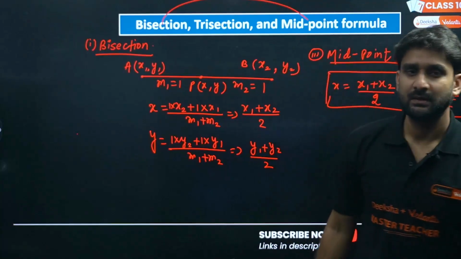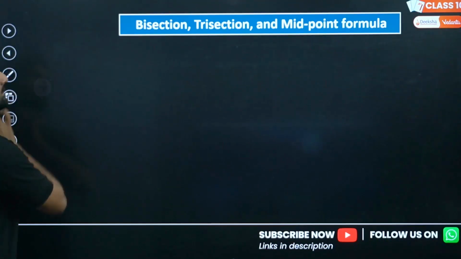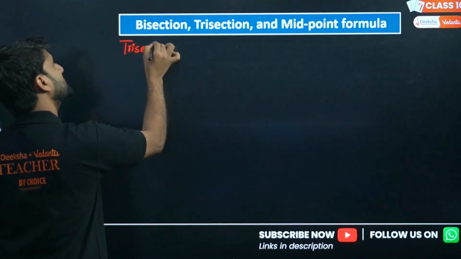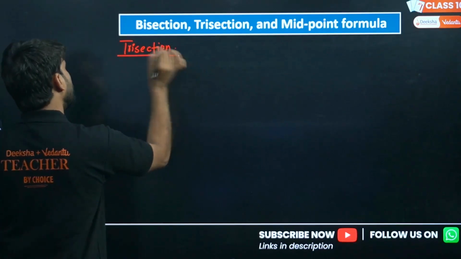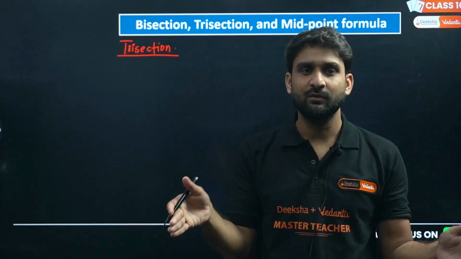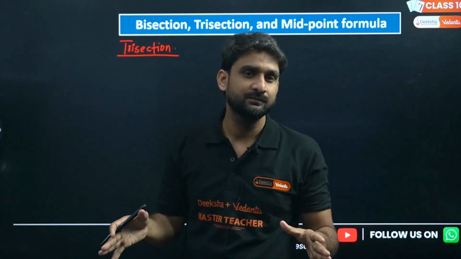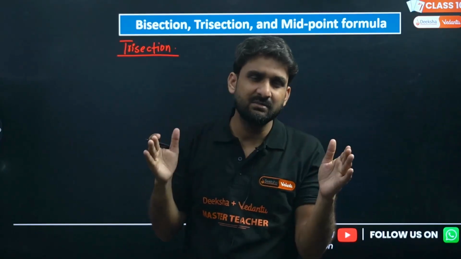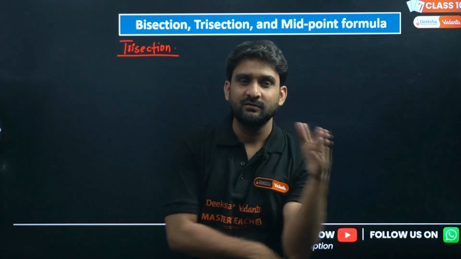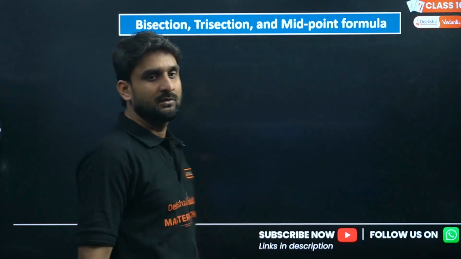Let's move to the trisection. So I'm erasing it. Now, my lovely kids, trisection. Tri indicates three and section means parts. So when a line segment joining two points is divided into three equal parts, how many points will be on the line which divide the two extreme points into equal parts? There will be two coordinates, right?